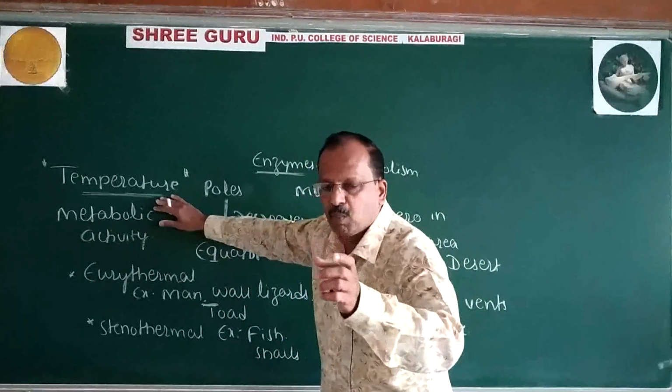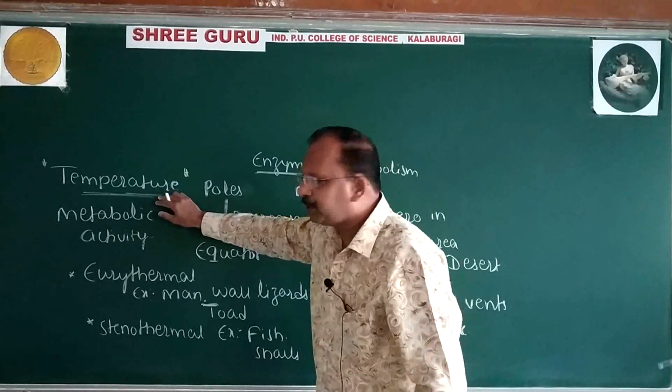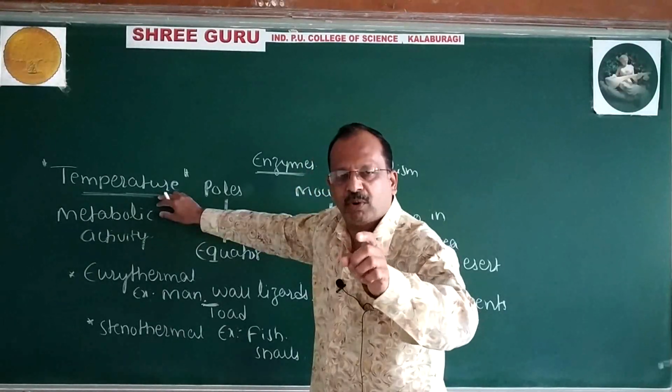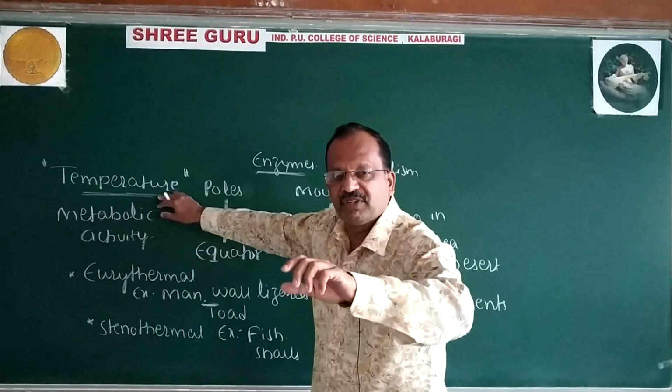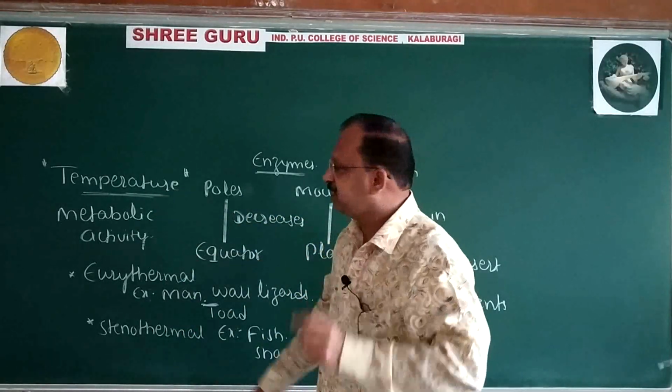Temperature is one of the most important ecological factors, which will control almost all the metabolic activity of the organism.